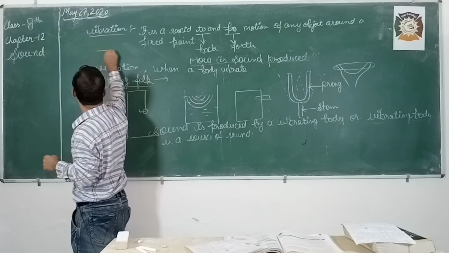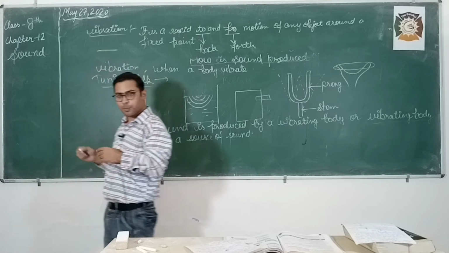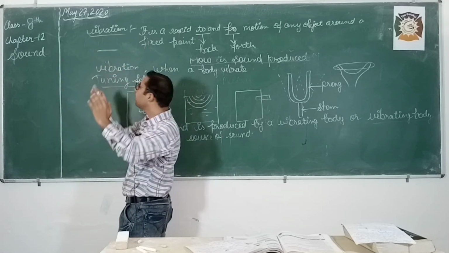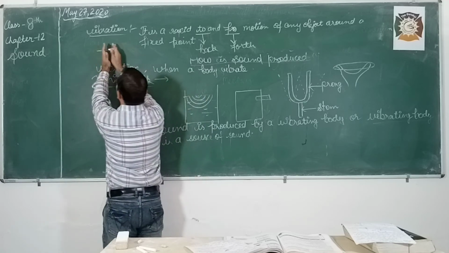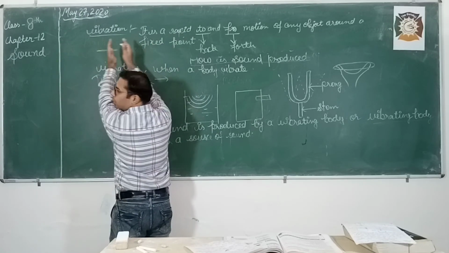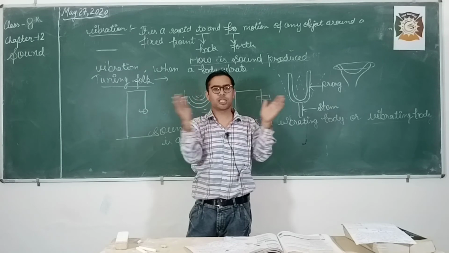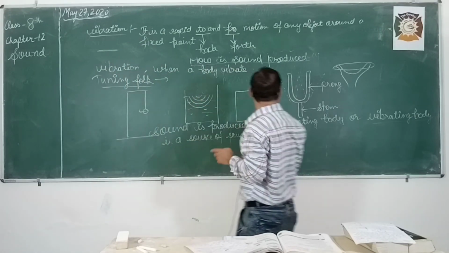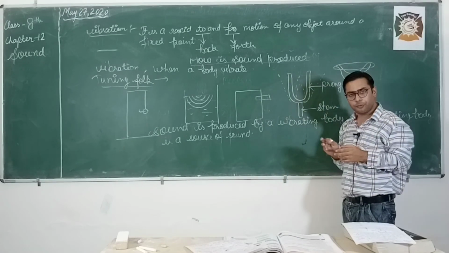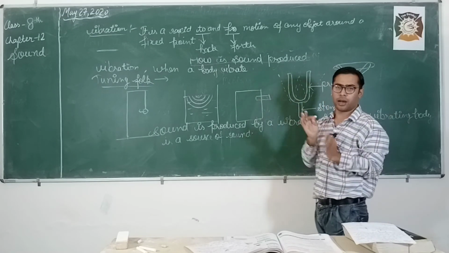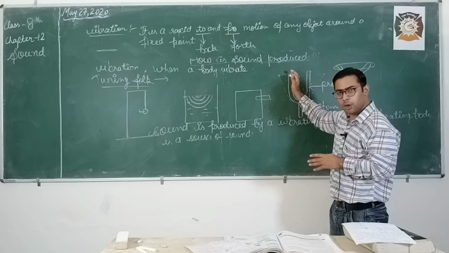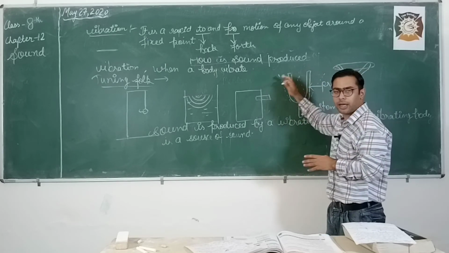Suppose you are having a spring. If we compress the spring, then what will happen? The spring will go outwards, inward, outward, inward. So in this way, the spring vibrates around the fixed position, around the fixed point. In this way, the tuning fork also vibrates around the fixed position. Now this is a fixed position, and it will vibrate around it.